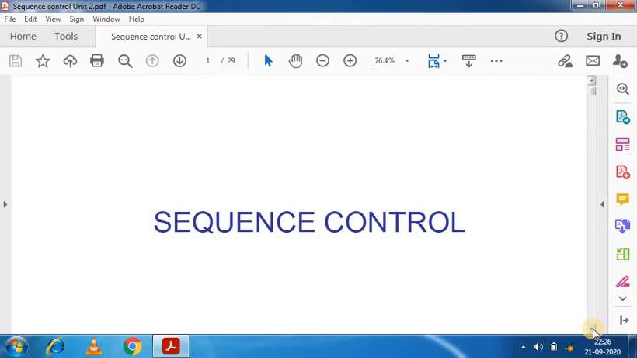The first question is, what is sequence control? Sequence control is the control of execution of operations, both primitives and user defined. So basically sequence control is used to control the order of execution of any operation. That is the main role of sequence control.